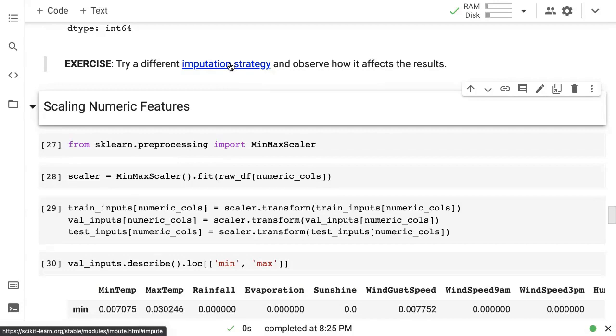You try different things, and maybe sometimes you try different strategies for different columns by doing some exploratory analysis and figure out the strategies that work best for the problem at hand.